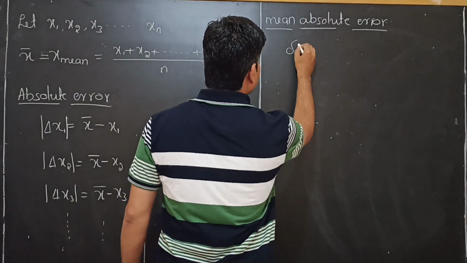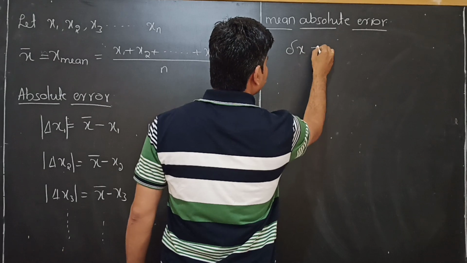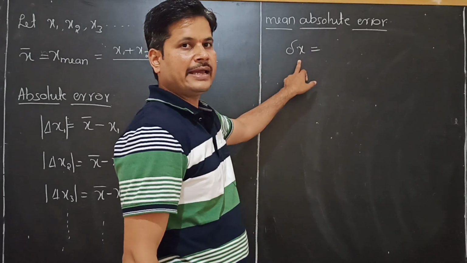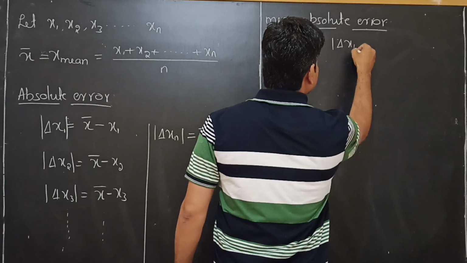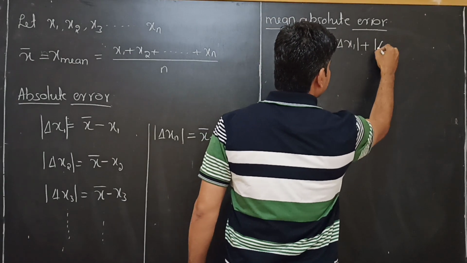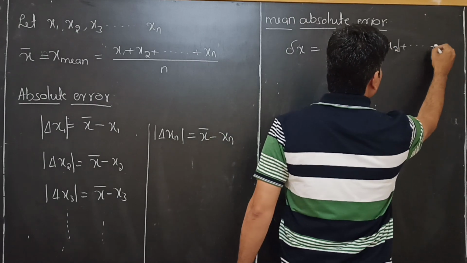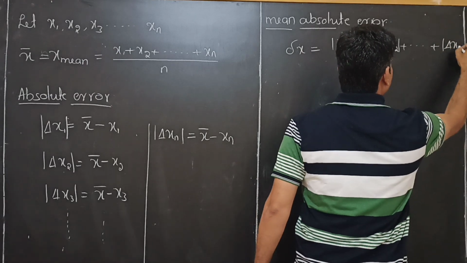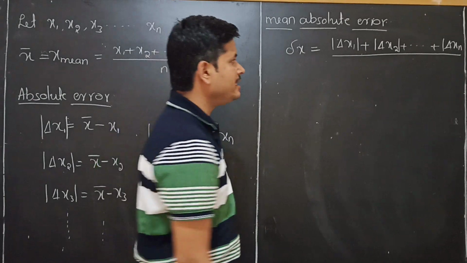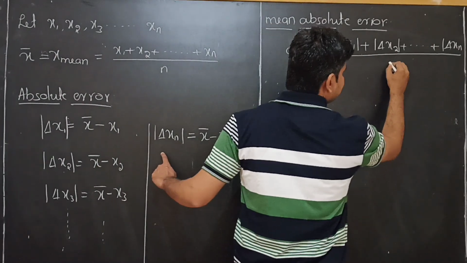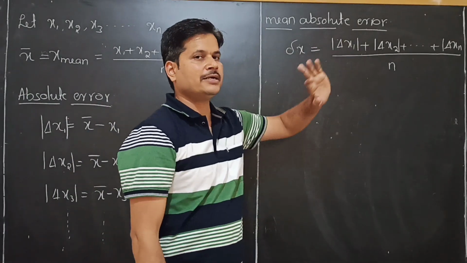It is represented by delta x. Delta x is equal to delta x1 plus delta x2 plus so on delta xn, whole divided by how many times? This is n times. This is the mean absolute error.